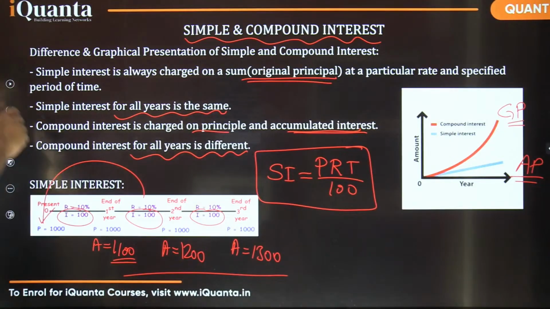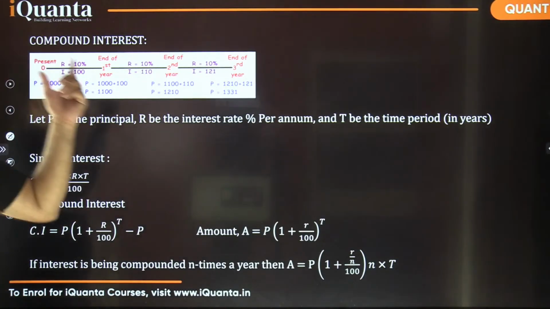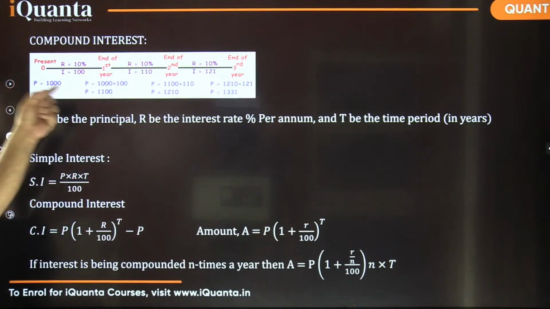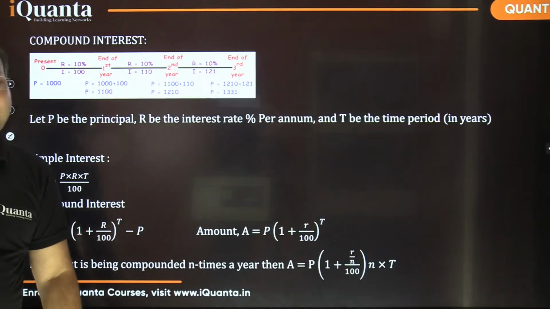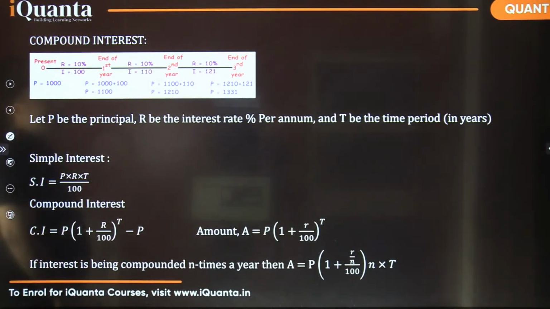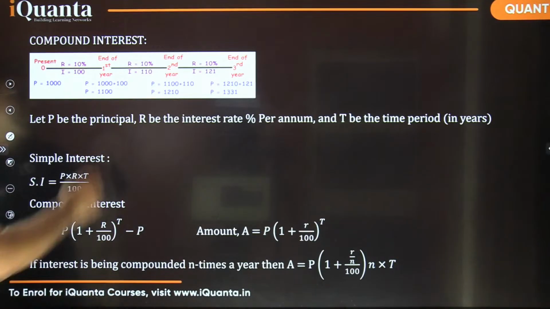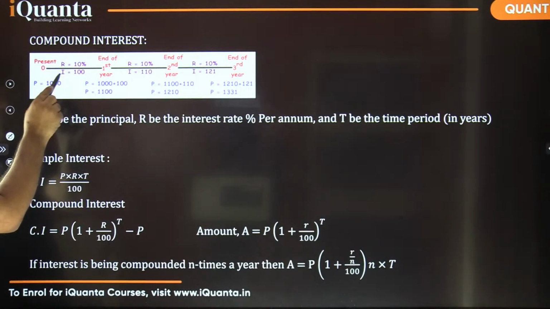Now similarly, when we talk about compound interest, what happens? For compound interest, we are having the same rate of interest 10%. We are having the same principal 1,000 rupees. But now this 10% rate of interest is applied not on the initial principal, it is applied on the new principal, because every time the principal also changes, because the previous interest is also added. So in the first year, the interest is 100 rupees.